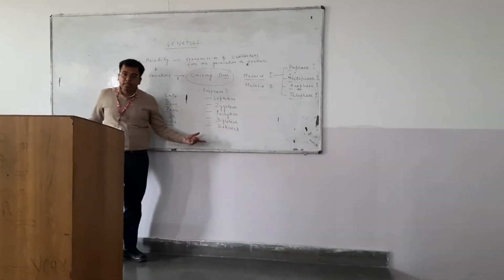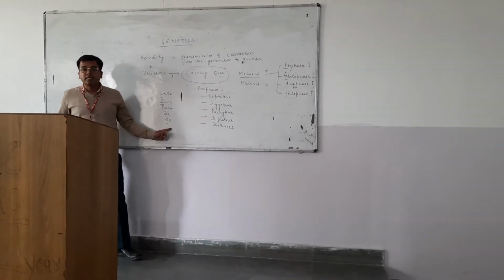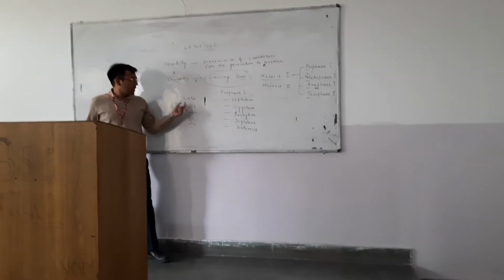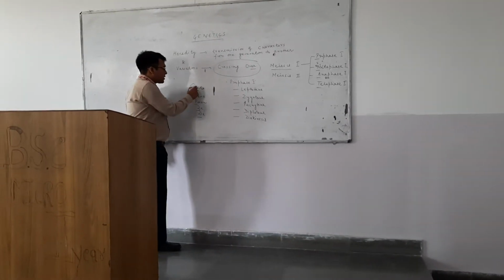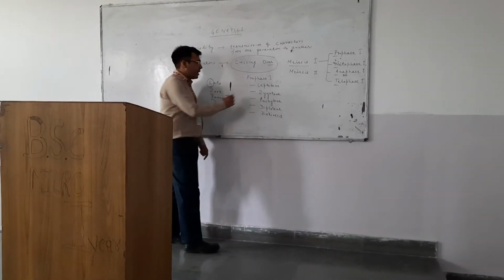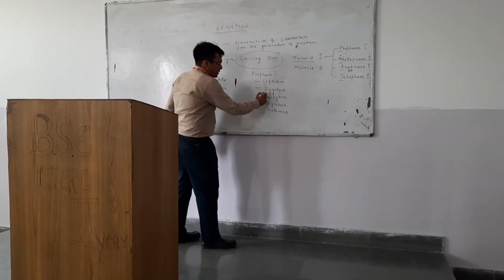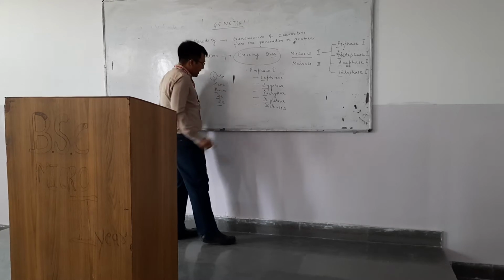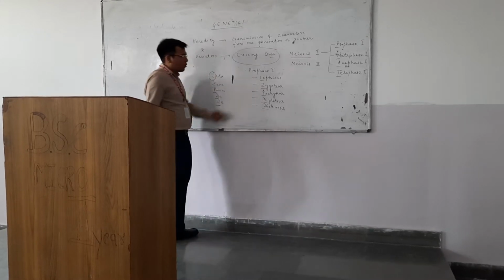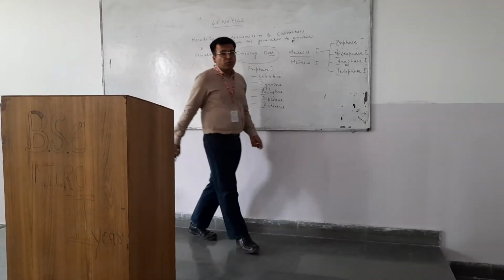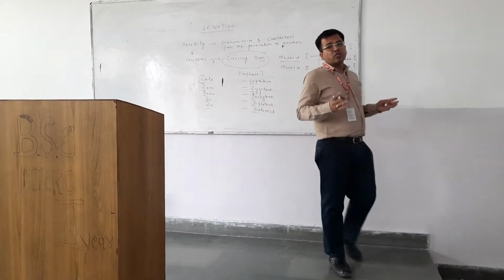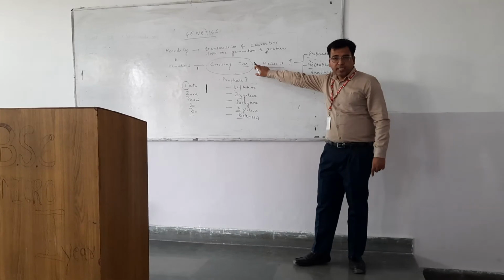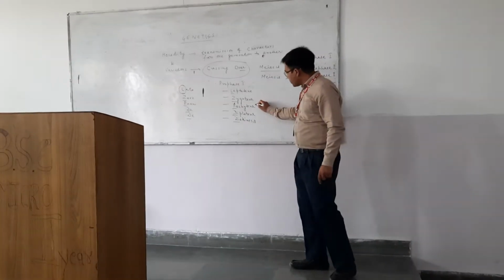So here you have to remember that the last D stands for diakinesis, and the mnemonic is going to help you a lot, and you have to remember the first alphabet. The first alphabet is important because L for leptotene, Z for zygotene, P for pachytene, D for first D, that is diplotene, and last D is for diakinesis. So I hope you got it. Is that clear? So it's very, very easy to remember these substages also, and the question comes that when does this crossing over start? This crossing over starts in pachytene.